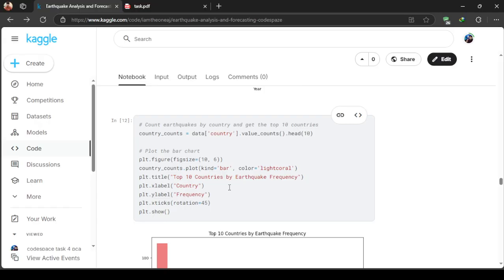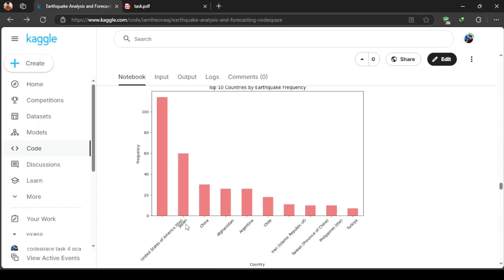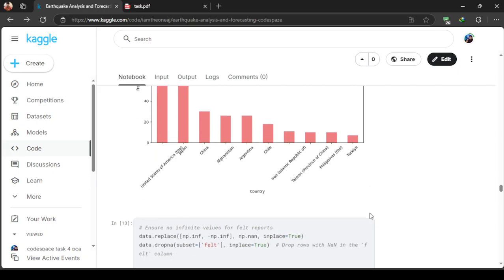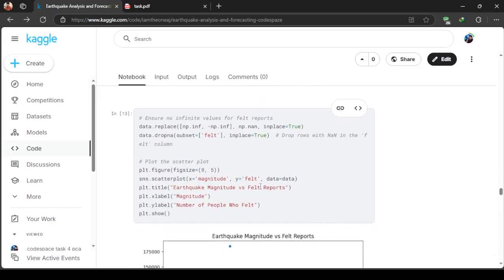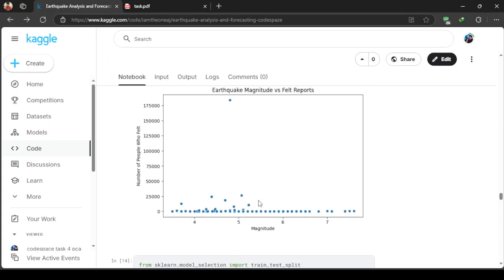After that, I counted earthquakes by country to get the top 10 countries: USA, Japan, China, Afghanistan, Argentina, Chile, Iran, Taiwan, Philippines, Turkey. Then I also checked for infinite values in the report. So these are the reports.